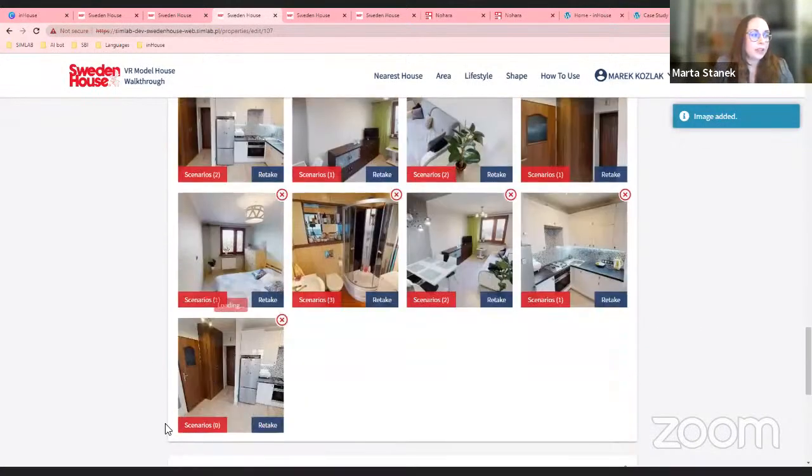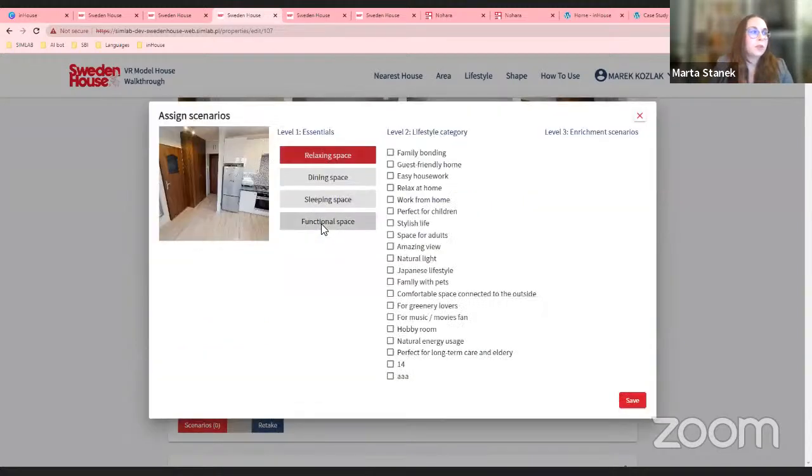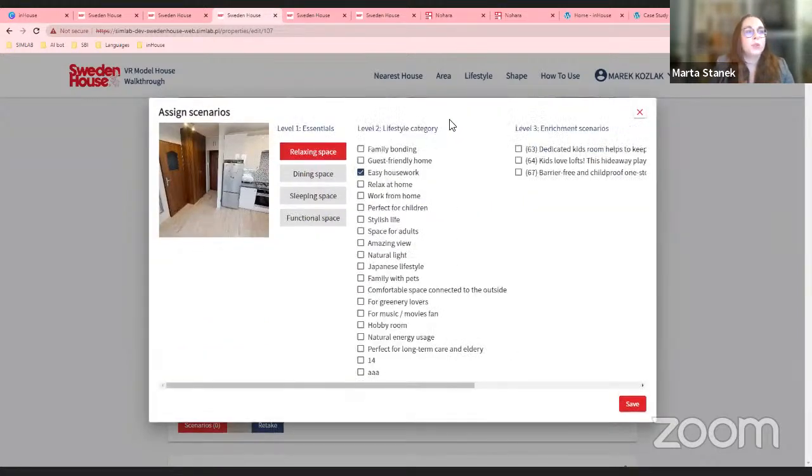The image was added here, and then you go to scenarios and you have the same parameters as you've seen before. So you choose the space, you choose the second tier, and you choose the tags. So for example, you can choose as many as you want and add from different categories.